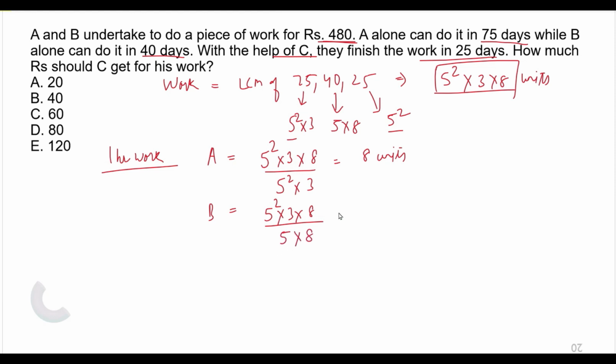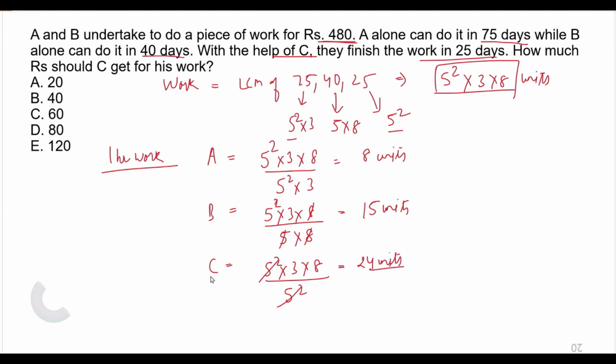So the amount of work done by B per unit of time, if I strike out like this, is 15 units. Similarly for C, it is 5 square into 3 into 8 upon 5 square, 25 time. So this is 24 units.